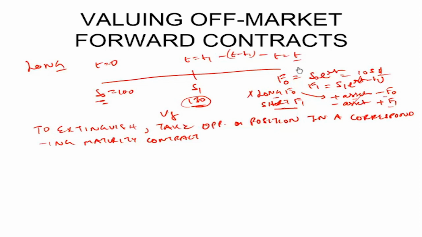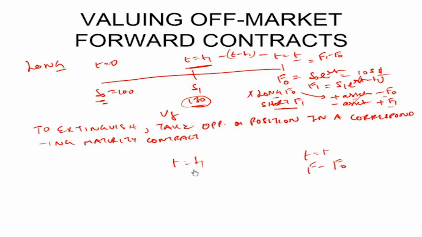His payoff was fixed at T equal to T, that is at maturity, which was equal to F1 minus F0, as soon as he entered this contract at T equal to T1. So at T equal to T1, when he is long F0 already and he shorts F1 on the same asset, the payoff at maturity was fixed at F1 minus F0.